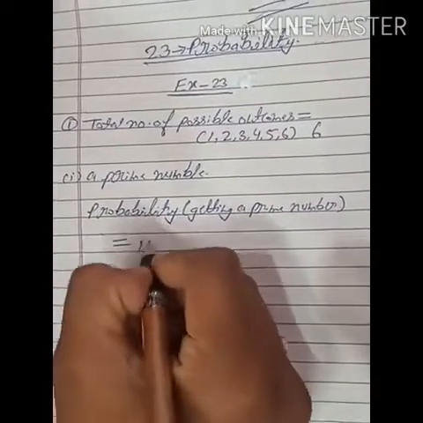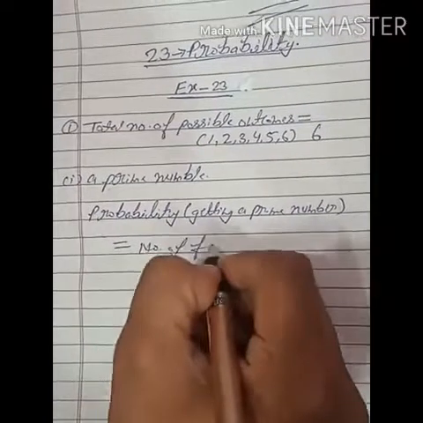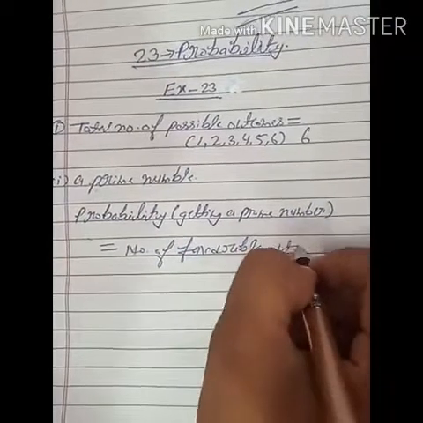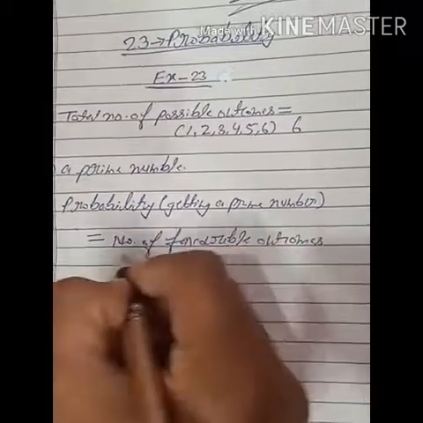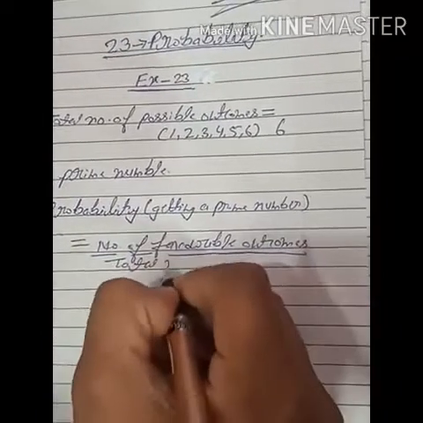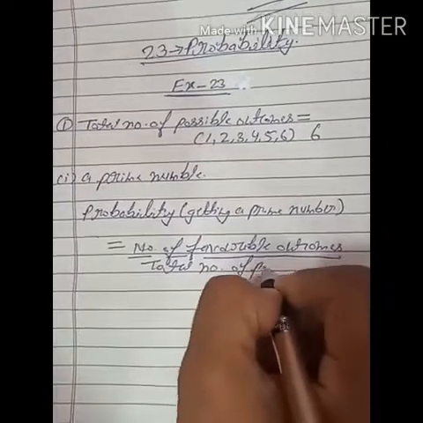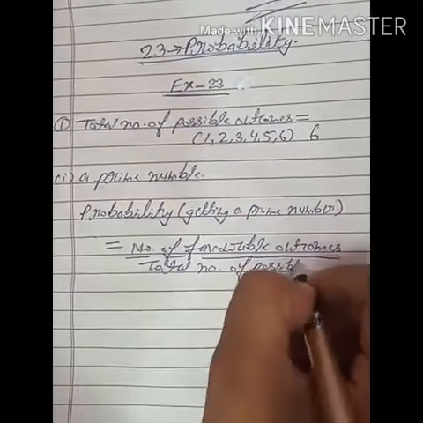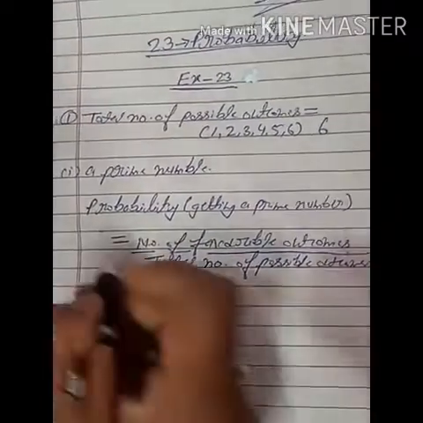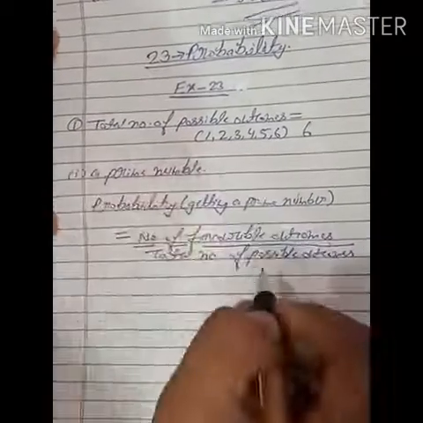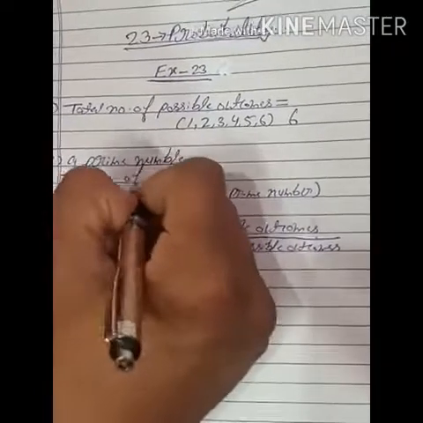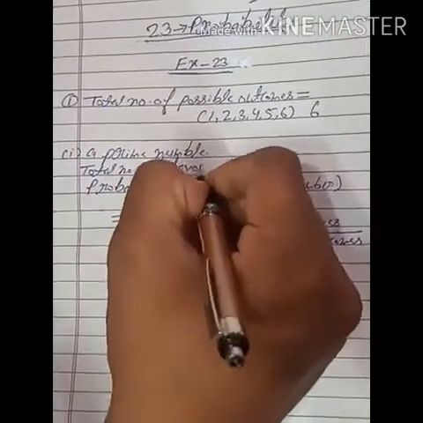The formula is number of favorable outcomes upon total number of possible outcomes. Now we find the number of favorable outcomes.